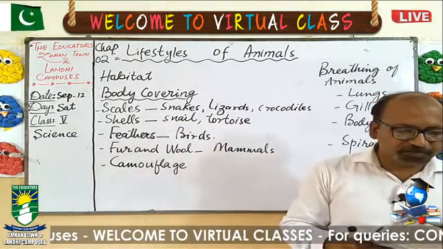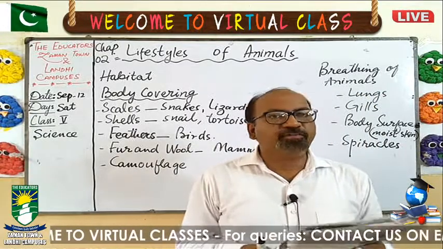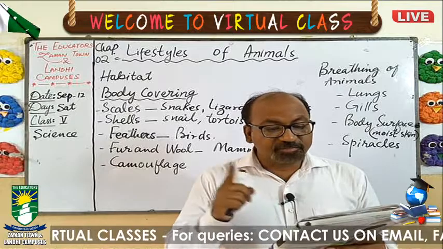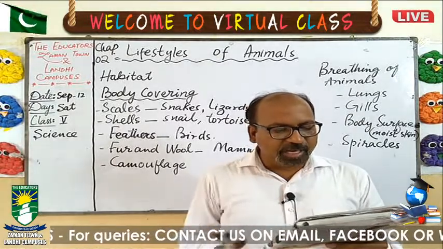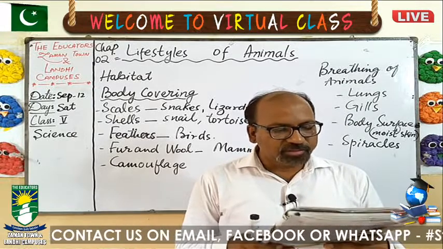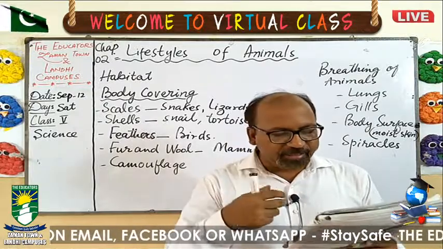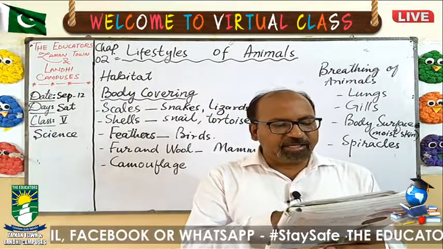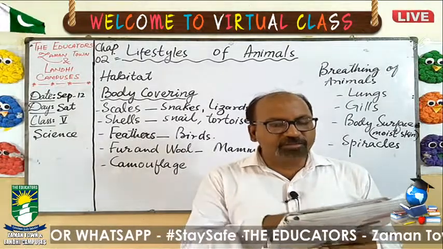Lungs. Birds, mammals and reptiles breathe with the help of lungs. Humans have a pair of lungs in the chest. We breathe through our nose when we breathe in. When we breathe in, our lungs expand and fill with air. Oxygen of the air passes into the blood.